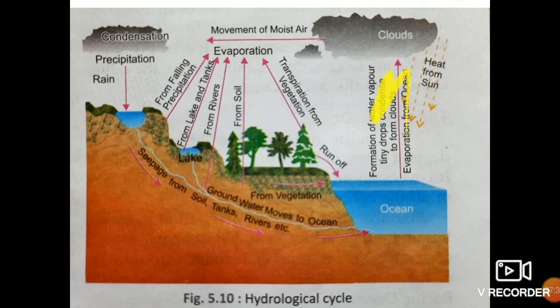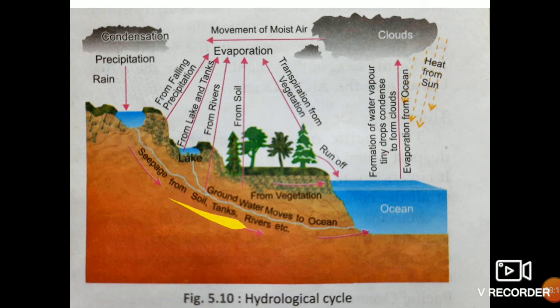So the tiny droplets go to the sky and form the clouds there. Evaporation takes place from falling precipitation, meaning rainfall, and also from lakes, tanks, rivers, soil, and from transpiration by vegetation, different kinds of plants. The clouds move in the moist air. Moist air means air which is wet. Condensation means when gas or water vapor is converted into liquid form, then rain occurs.